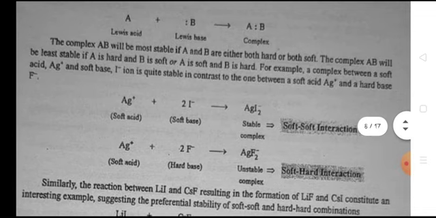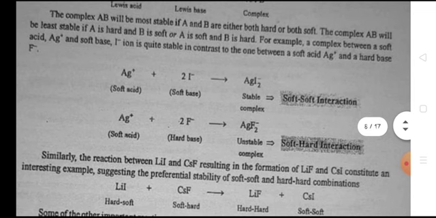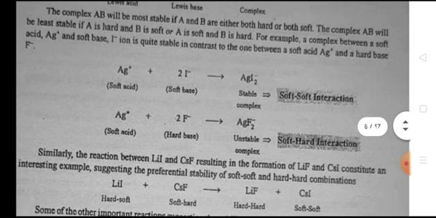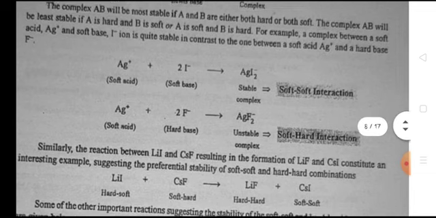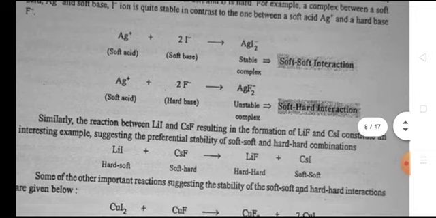A plus B gives AB. The complex AB will be the most stable if A and B are either both hard or both soft. The complex AB will be least stable if A is hard and B is soft, or A is soft and B is hard. For example, a complex between a soft acid Ag+ and a soft base I- ion is quite stable, in contrast to the one between a soft acid Ag+ and a hard base F-.